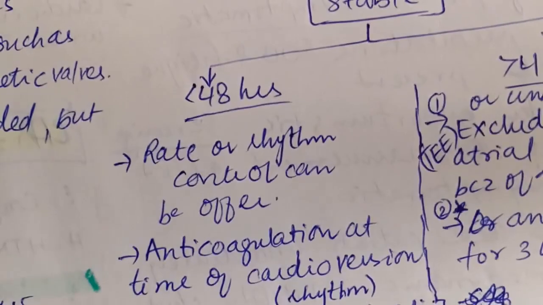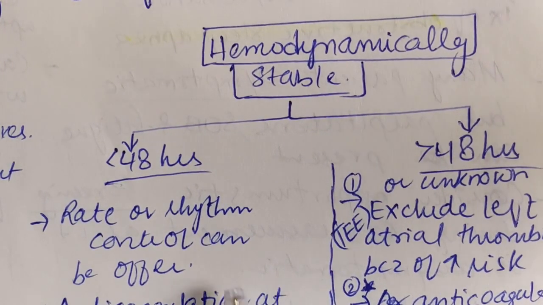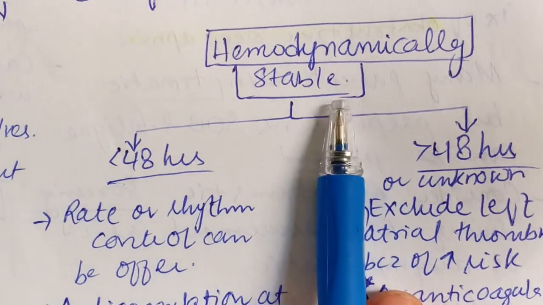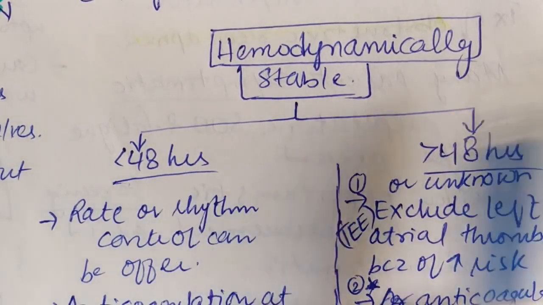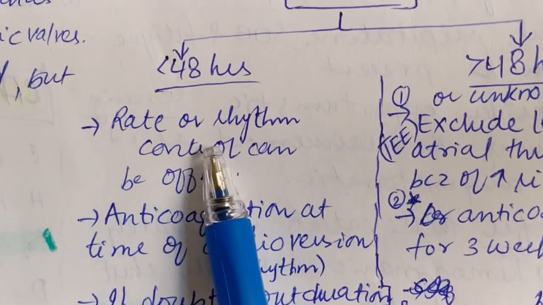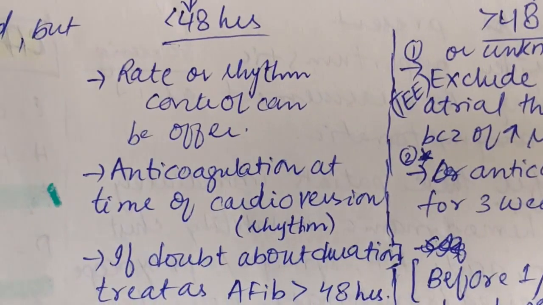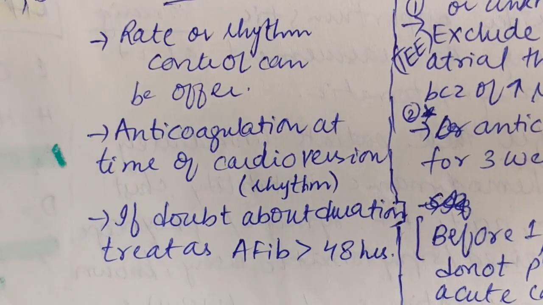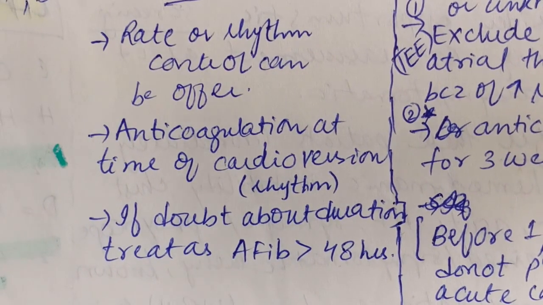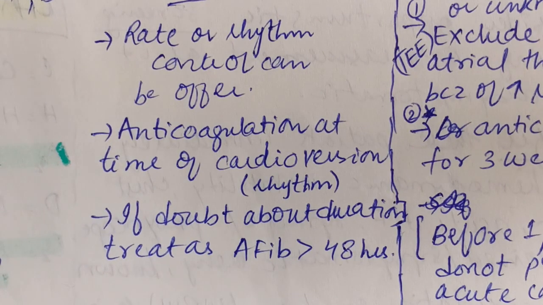If the patient is hemodynamically stable, we check the specific time duration. If the patient is hemodynamically stable and presented less than 48 hours from the onset of symptoms, rate or rhythm control can be offered, and anticoagulation is given at the time of cardioversion, that is during the rhythm control. And if there is doubt about the duration, that you do not know when the atrial fibrillation started, you are going to treat it as atrial fibrillation of more than 48 hours.